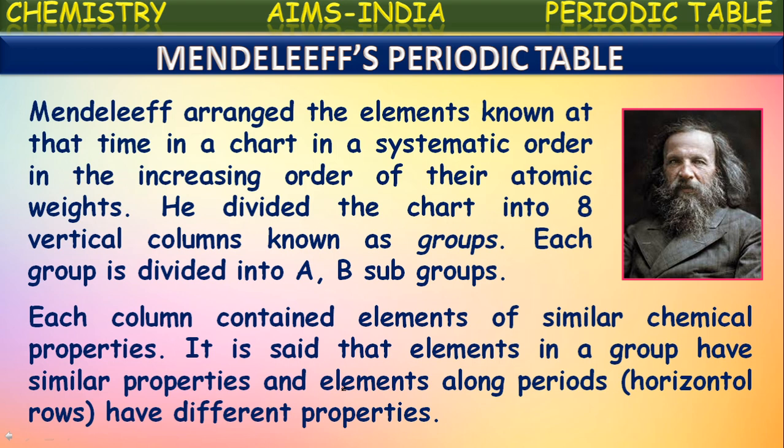It is said that elements in a group have similar properties and elements along periods have different properties. So, when elements are written in the increasing order of their atomic weights, the elements with similar chemical properties are written in one column. That column he called one group. Now, we can say the elements in a group have similar chemical properties and the elements in a period may have different properties.